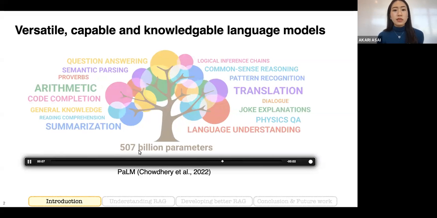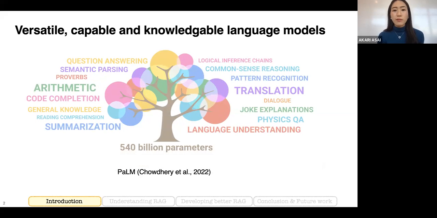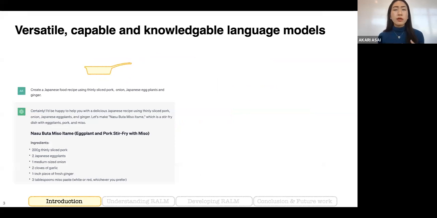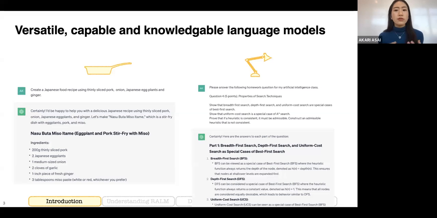The success of large language models is not only on academic benchmarks, but also on more real-world, diverse user interaction. For example, now we can ask ChatGPT to do many different things. I can ask ChatGPT to suggest a Japanese recipe using some ingredients at home, or I can prompt ChatGPT to answer questions from a homework assignment of an undergrad artificial intelligence course.